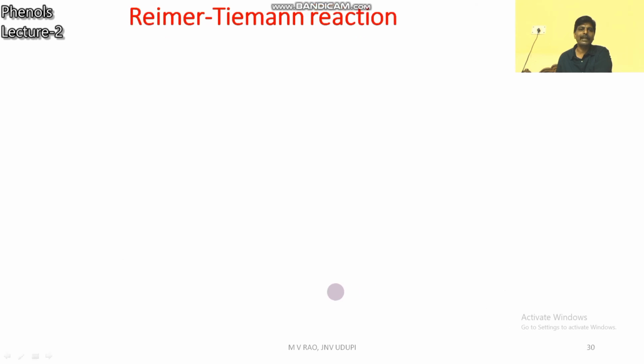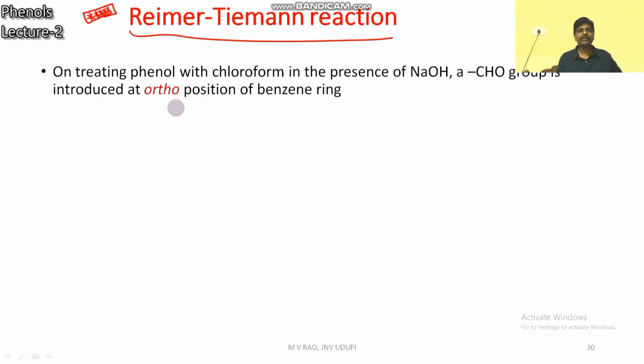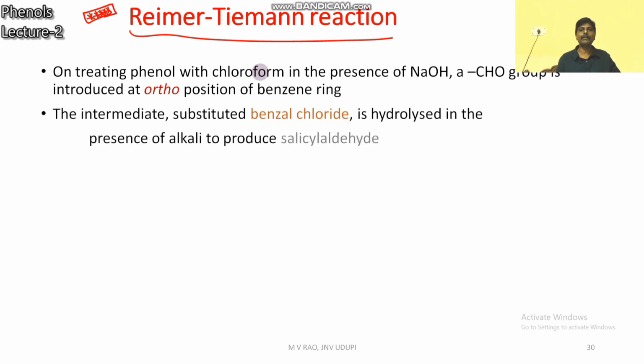One more named reaction is the Reimer-Tiemann reaction. This is important for board examination. It is a very important reaction. In the earlier case salicylic acid is formed, but in this case salicylaldehyde will be formed.